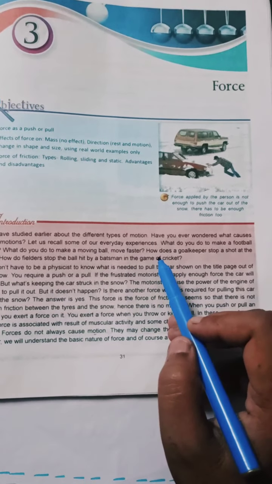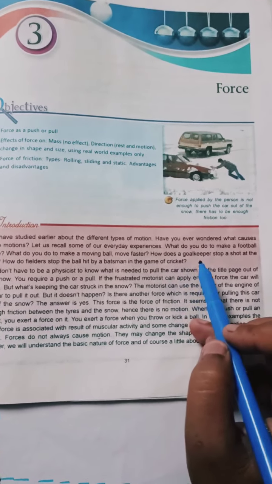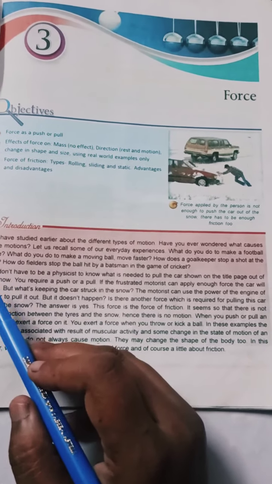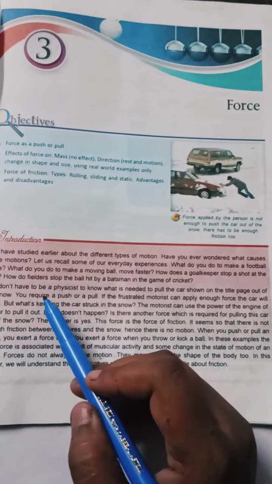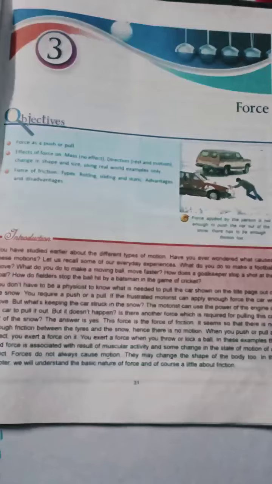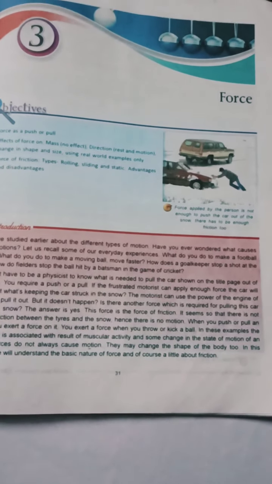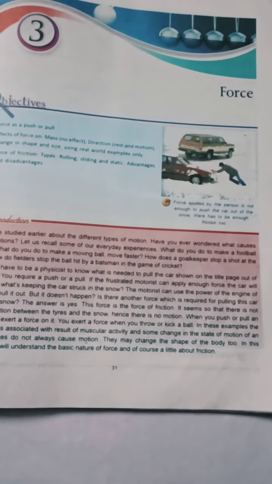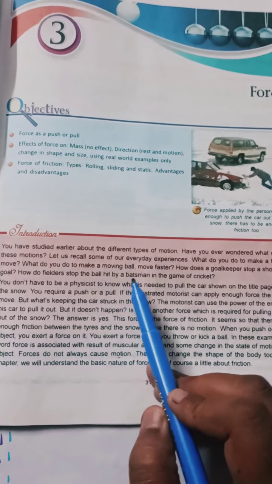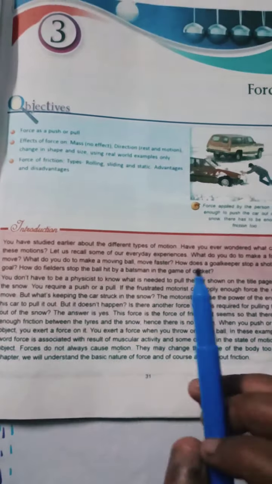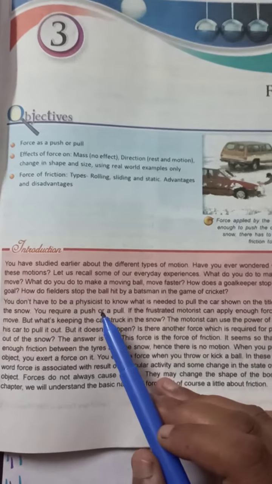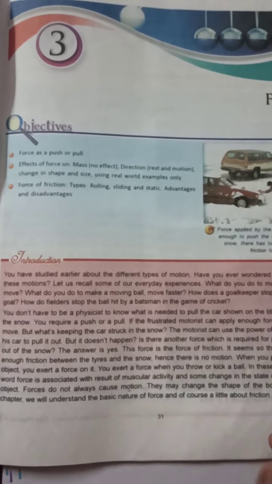Then next question is, how does a goalkeeper stop a shot at the goal? Whenever we used to play football or something like that, how the goalkeeper used to stop the ball. He used to just apply the force or energy to stop that ball, right? Then how do fielders stop the ball hit by a batsman in the game of cricket? Let us see. You don't have to be a physicist over here, means like the one who knows physics very well, who knows about all the angles and everything.